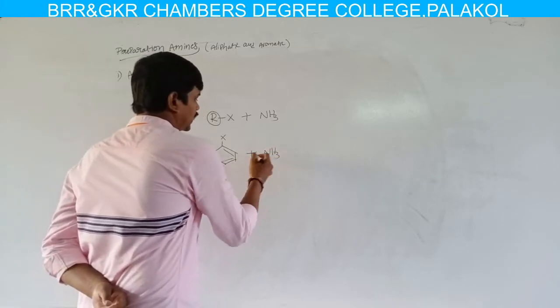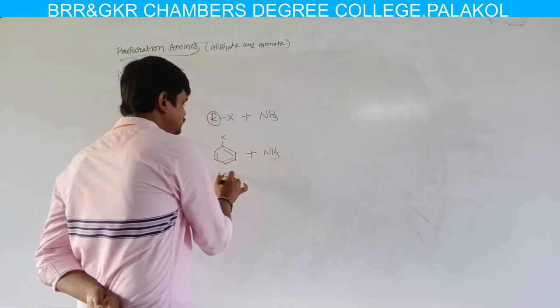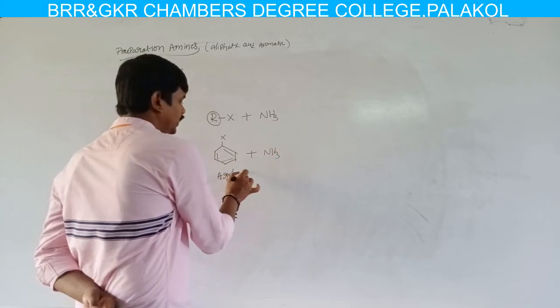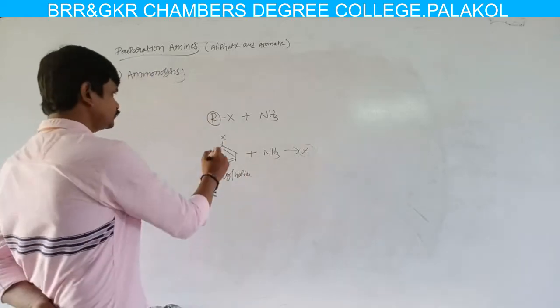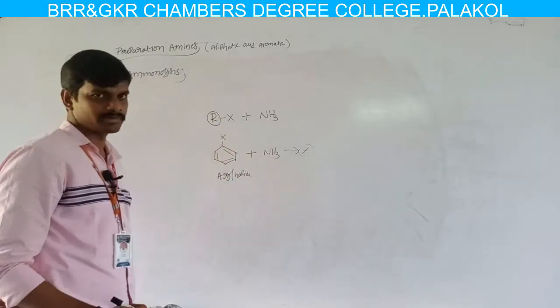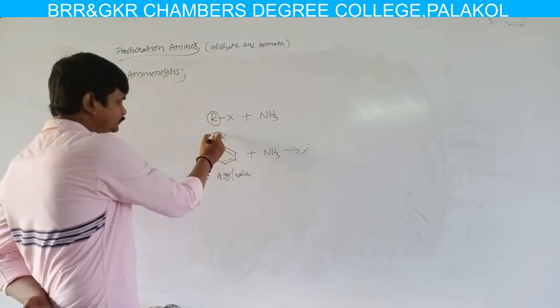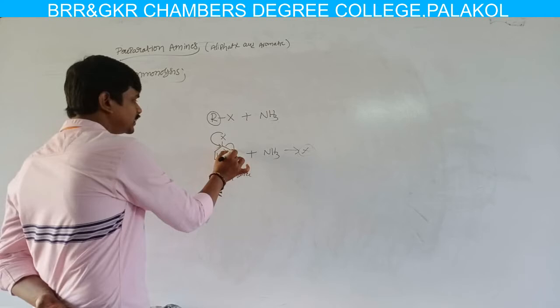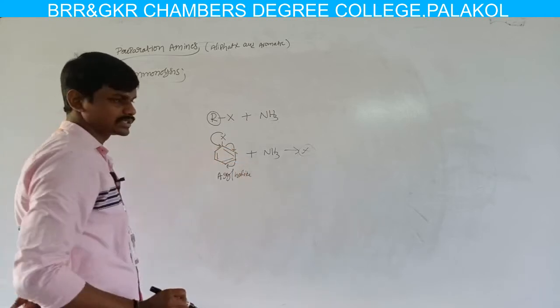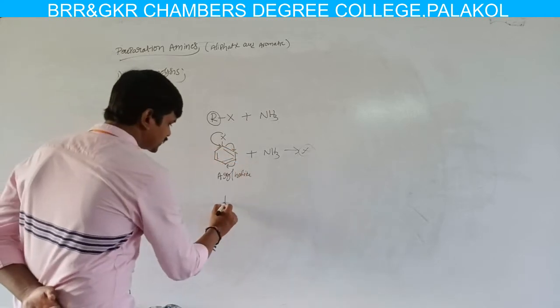Here aryl halide reacts with ammonia. This is not possible because the lone pair of electrons present on the halogen atom is involved in resonance with the adjacent benzene nucleus.